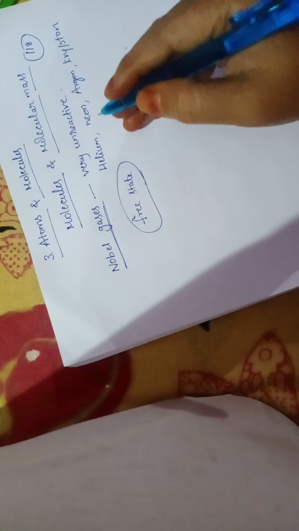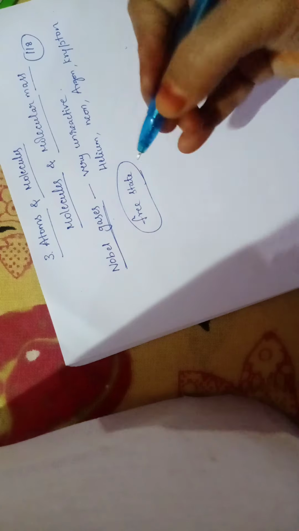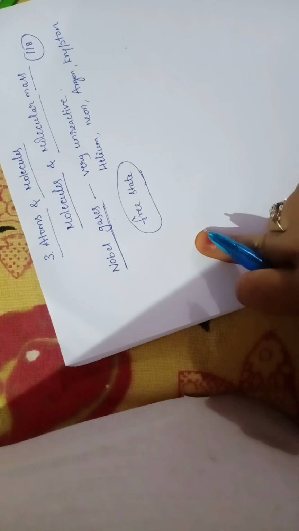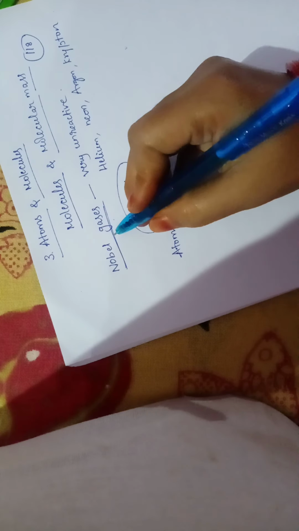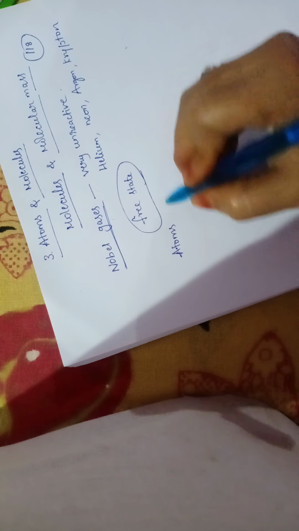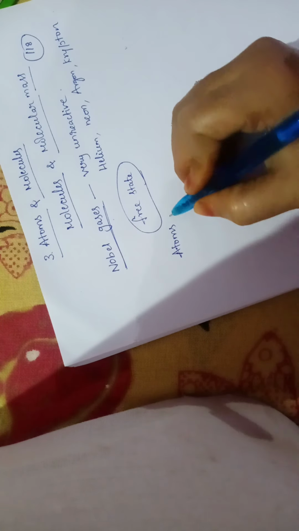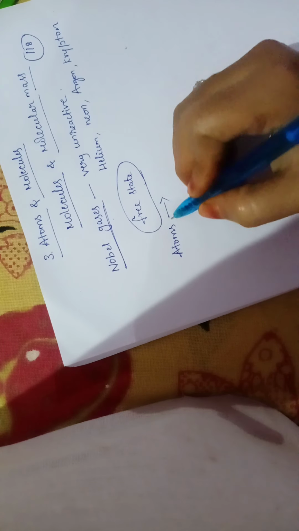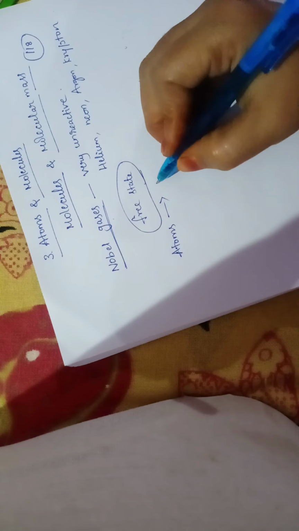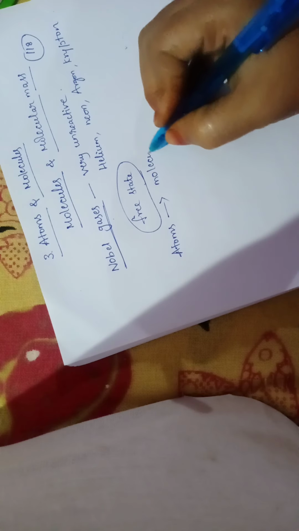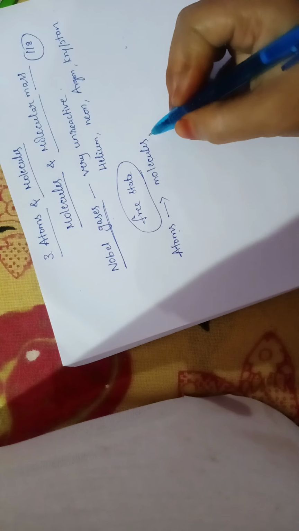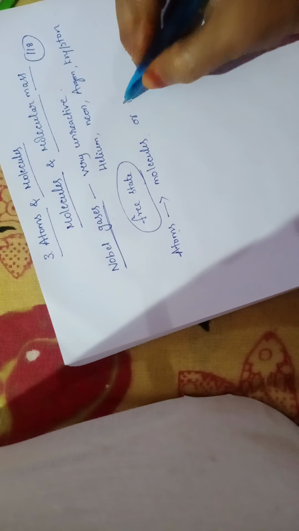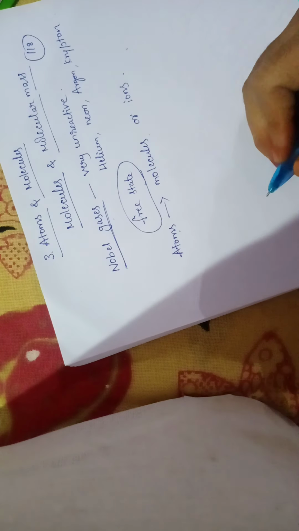So the atoms of other elements actually exist in two ways. The first way is molecule. Atoms of the elements always exist either in molecular state or in the form of ions.